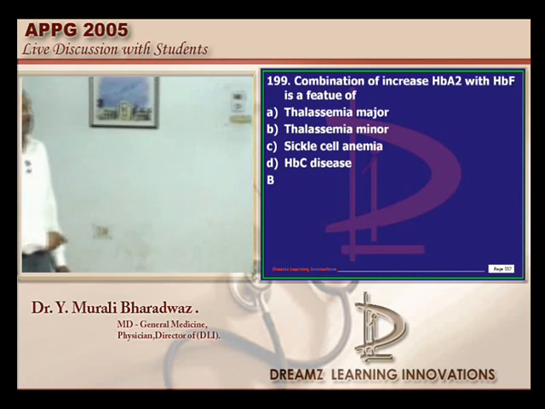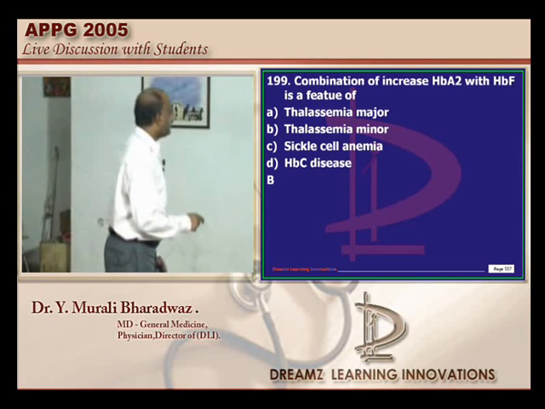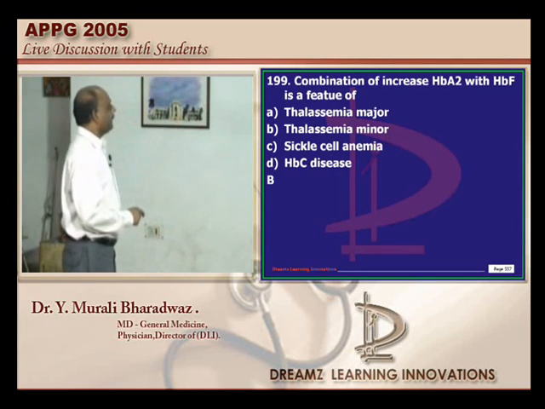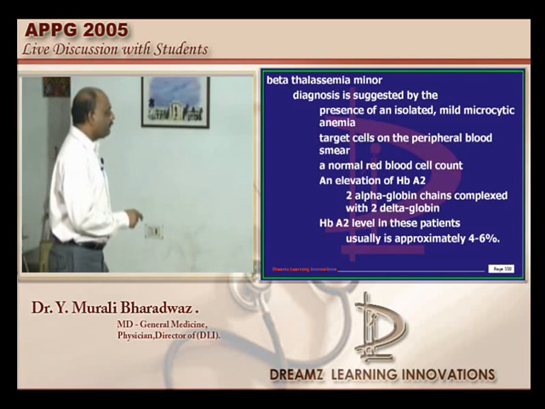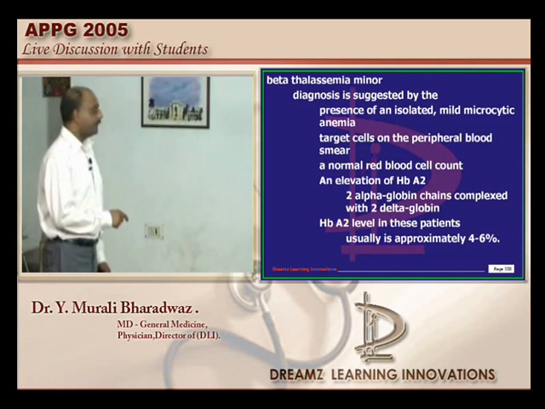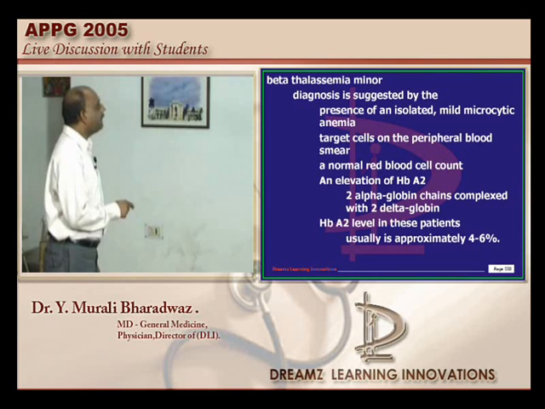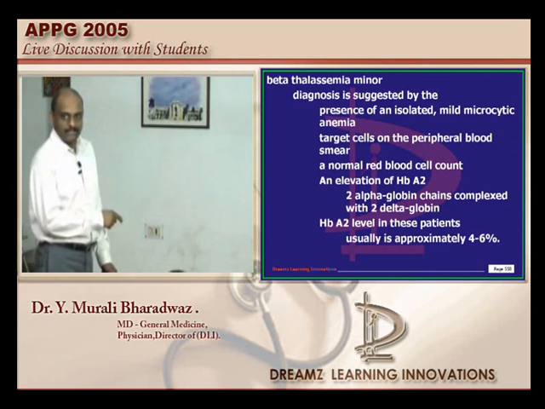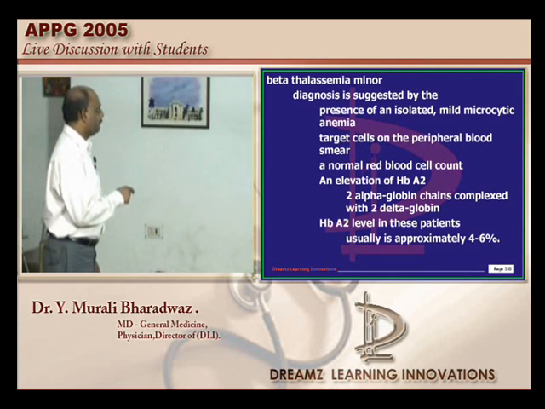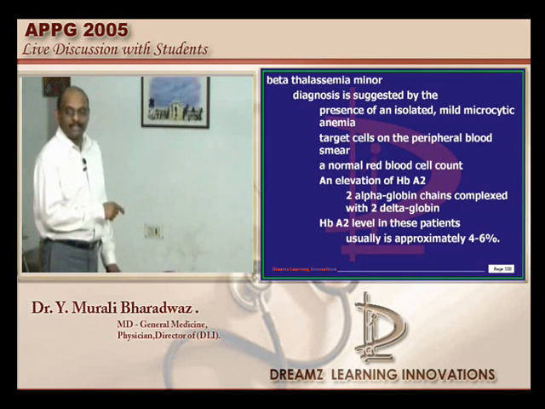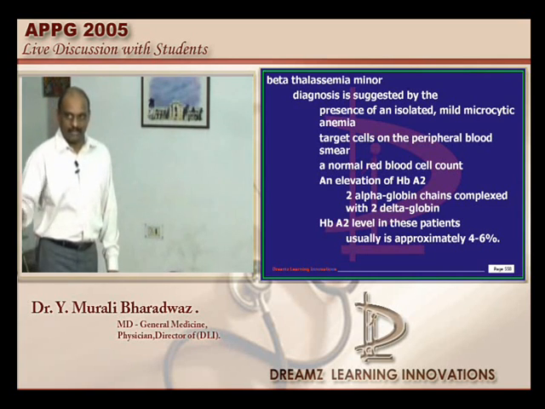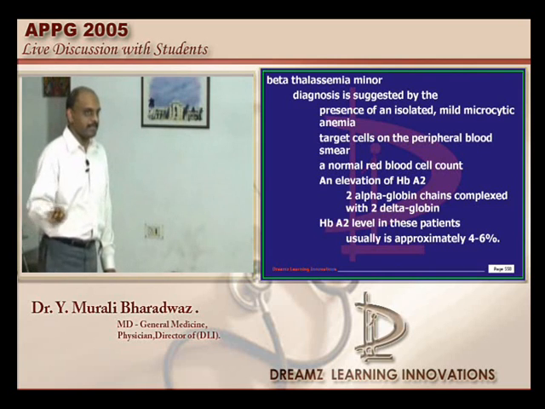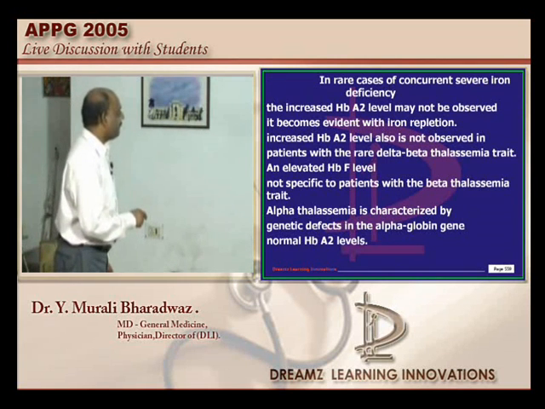So what is the combination of increased HbA2 and HbF a feature of? Basically, beta-thalassemia minor, you find an elevation of the HbA2. In this, there will be a normal red blood cell count. Basically, HbA2 has 2 alpha globin genes which are complexed with 2 delta globins. If you take beta-thalassemia minor, this elevation of the HbA2 is one of the important clinching parts in the diagnosis when you do electrophoresis in a given case of beta-thalassemia minor.